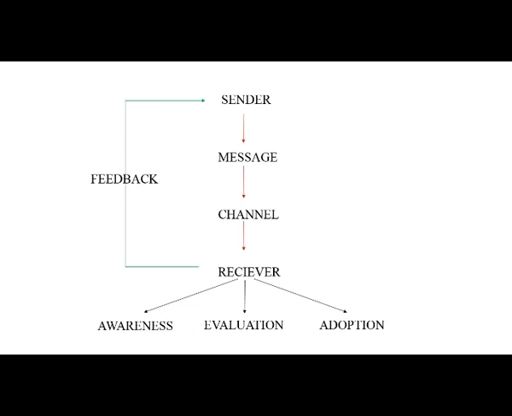And now, through this communication, what changes do we see in the receiver? Either there will be awareness in the receiver, or you can evaluate at the end of it, or certain behaviors will be adopted, and behavioral changes can be seen.